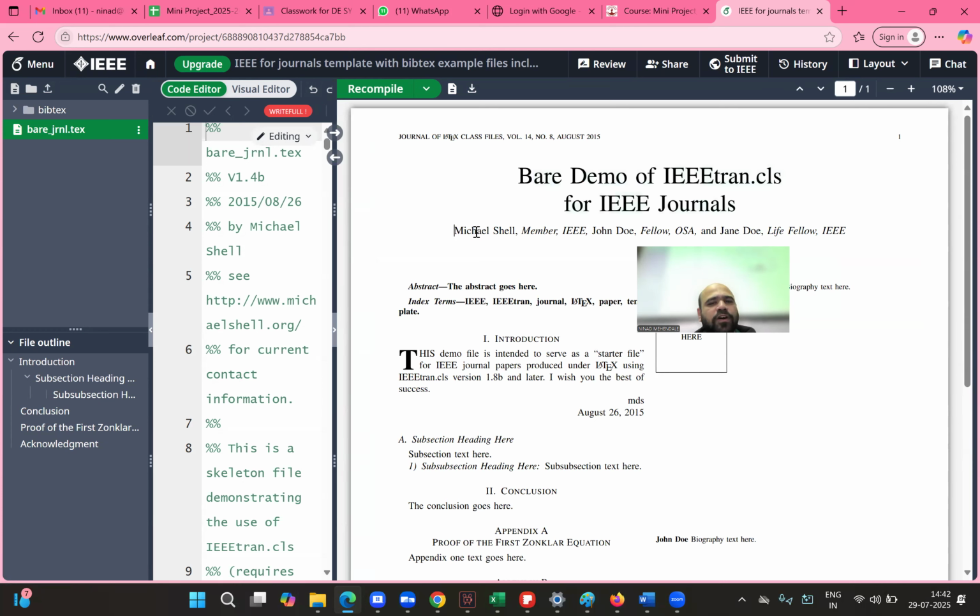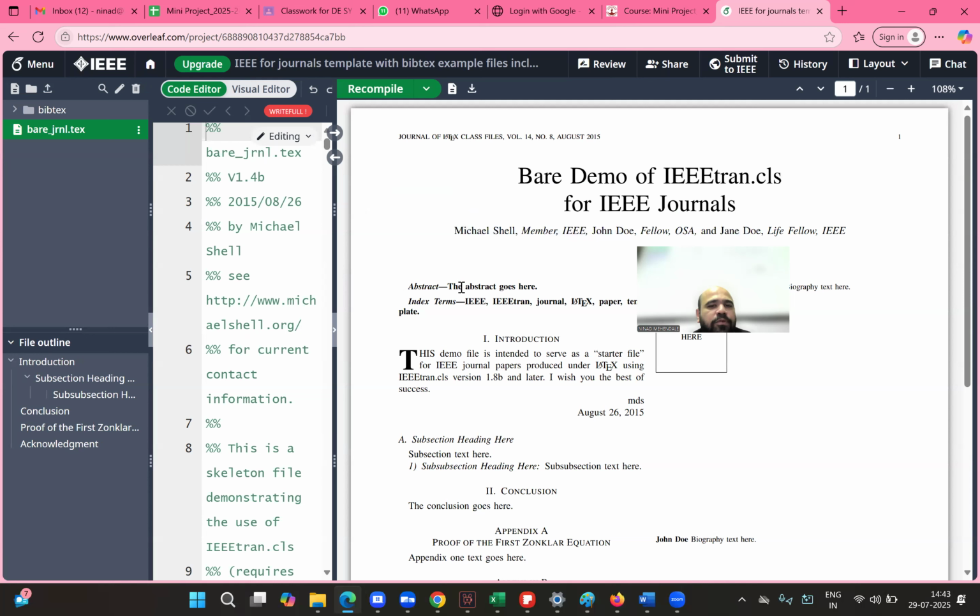Authors, for now only two authors. Like for your batch, you will be the first author. I will be the second author. That's it. And affiliation as mentioned by principal sir in the email. So you have to follow KJ Somaiya School of Engineering, formerly known as KJ Somaiya College of Engineering, Somaiya Vidyavihar University, Vidyavihar, Mumbai, Maharashtra, India, and then pin code. Because it's an international paper, your affiliation has to be complete till India.